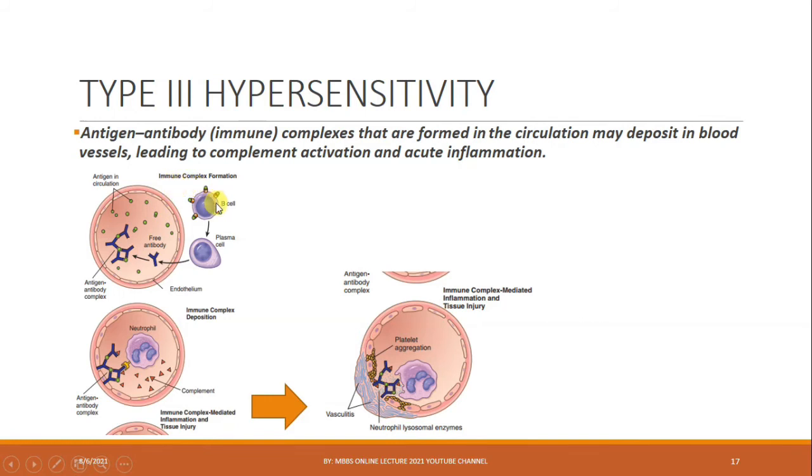There are the free antigens. B cells recognize these antigens and differentiate into plasma cells, causing release of free antibodies into the circulation inside a vessel. These antibodies form antibody-antigen complexes, such as seen in this picture. These complexes are deposited on the walls of the endothelium. This can trigger the infiltration of neutrophils or complement activation, causing vasculitis or vessel damage.